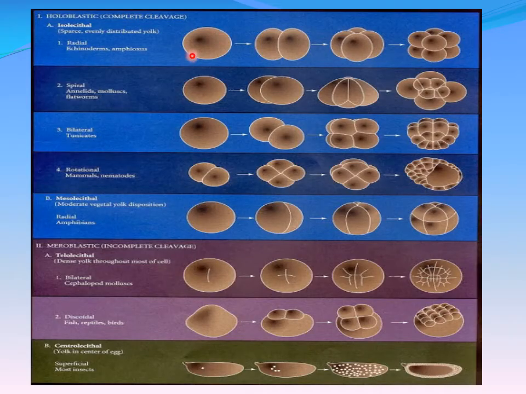So here in this figure we can see holoblastic complete cleavage, rotational cleavage, spiral cleavage which takes place in a spiral form, bilateral dividing into two, rotational which causes the rotation of the cells around the egg axis. So all these are different types of cleavage.